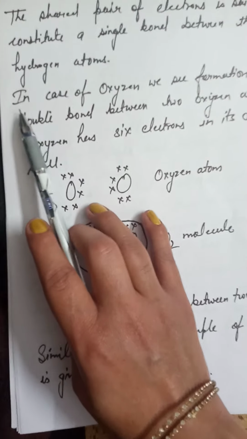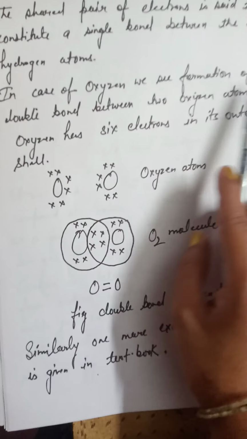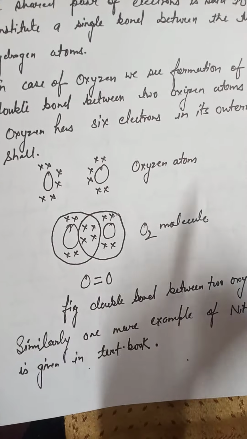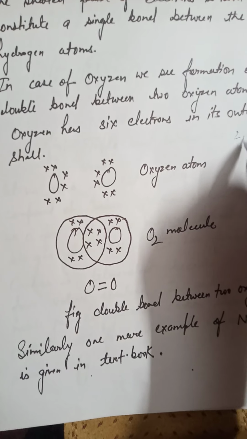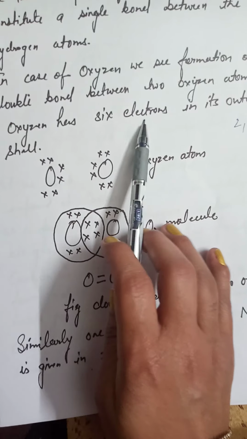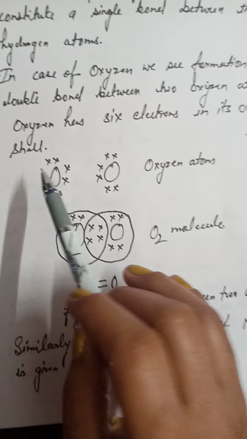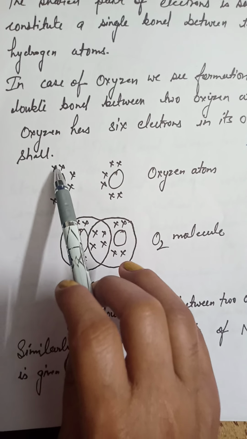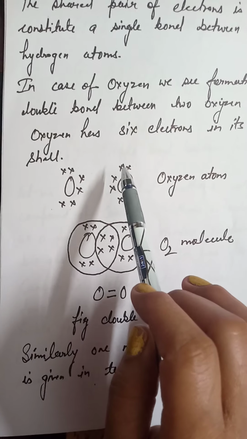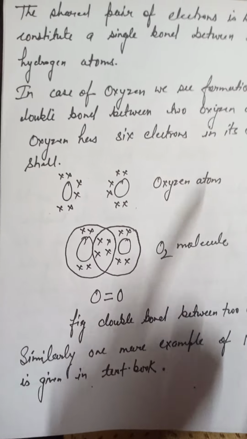The other case we have is oxygen. In the case of oxygen, we see the formation of a double bond. As oxygen has atomic number 8, its electronic configuration is 2, 6. So oxygen has 6 electrons in its outermost shell, 1, 2, 3, 4, 5, 6. Another oxygen has the same electronic configuration, 1, 2, 3, 4, 5, 6. These are the oxygen atoms.